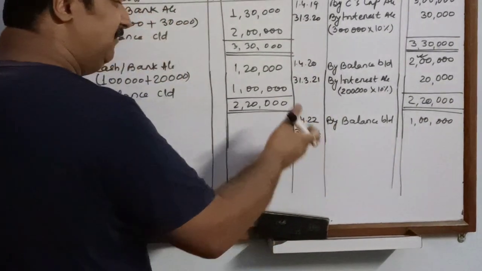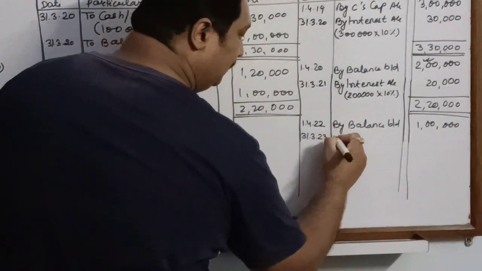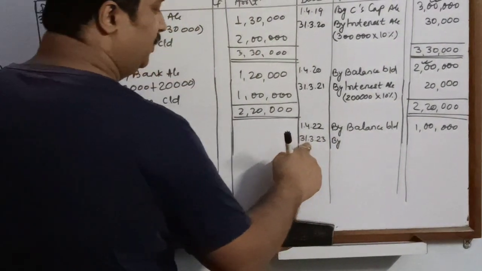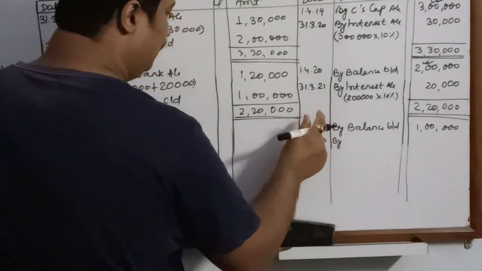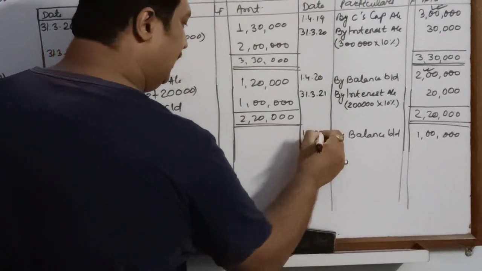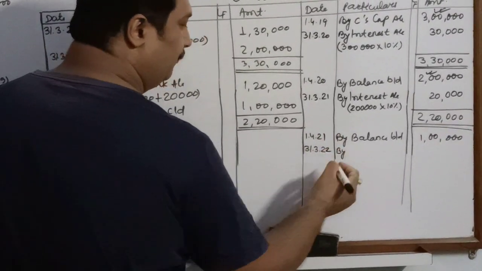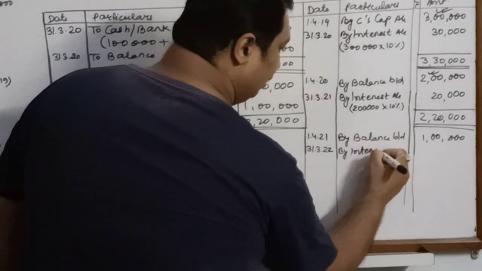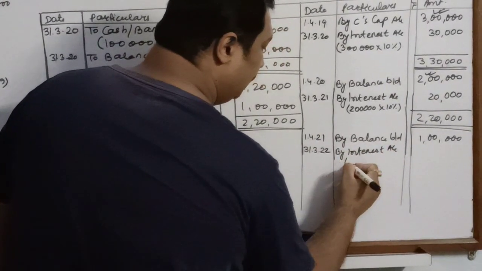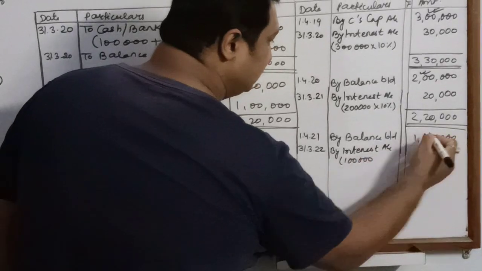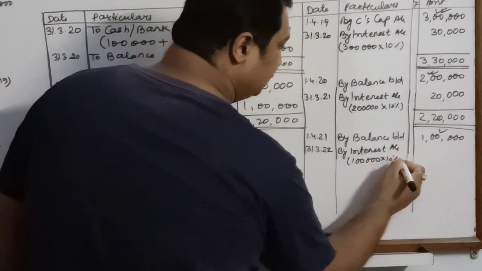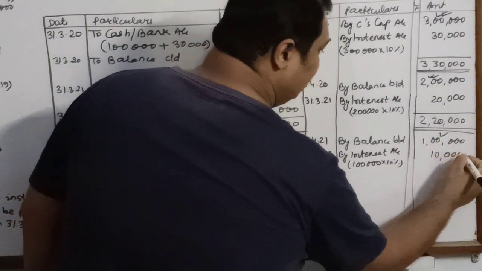We will once again continue throughout the year, and the third installment will be paid on 31st March 2022. So we'll calculate interest on this particular date. 1 lakh is the balance at the rate 10%, so it is 10,000.